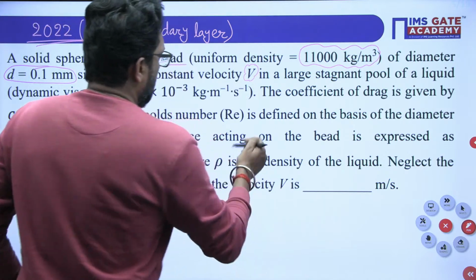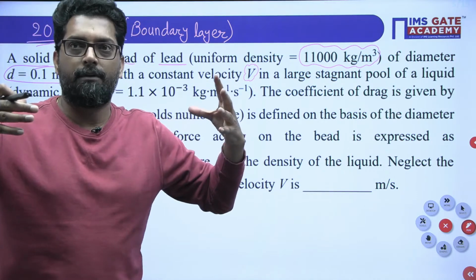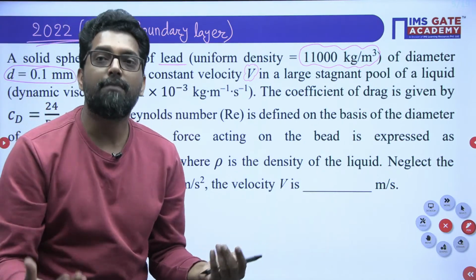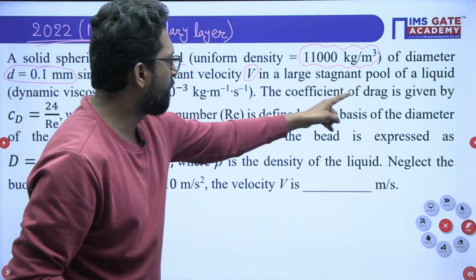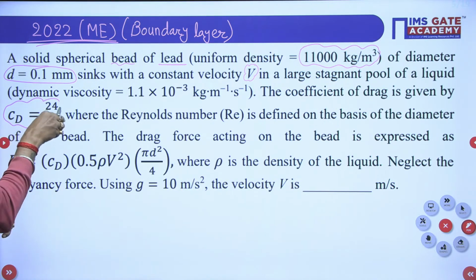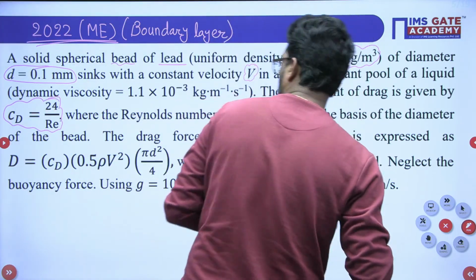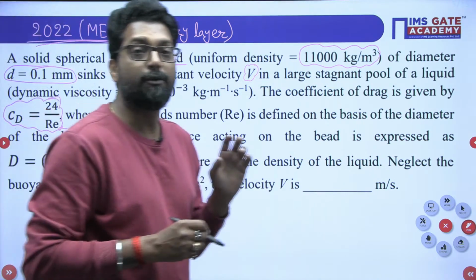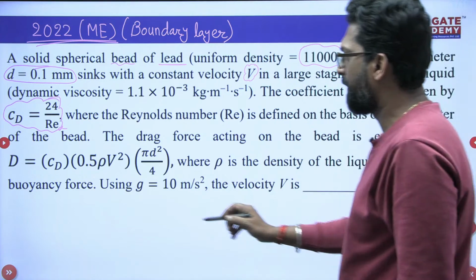The coefficient of drag is given. Suppose you jump inside the fluid; there must be a drag force. So the coefficient of drag is given as 24 by Reynolds number, where Re, the Reynolds number, is defined on the basis of the diameter of the bead. So this is Re_d. That means we define the Reynolds number on the diameter basis. This is the drag force acting on the bead.